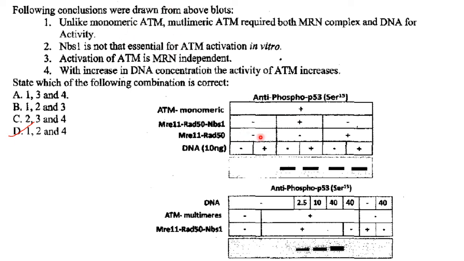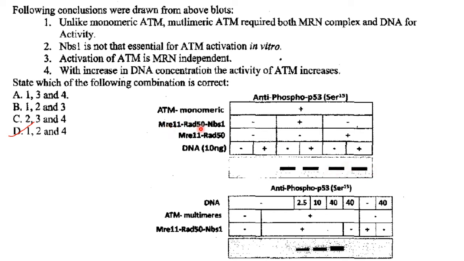But it doesn't require the presence of DNA. Now, in the absence of mRNA, that is over this column, that is in the absence of mRN and the presence of MR, here ATM monomeric activity was observed even in the presence and absence of DNA. So even if mRN was not present and if MR was present, whether DNA was present or absent, ATM monomeric showed activity, that is, it gave two bands.